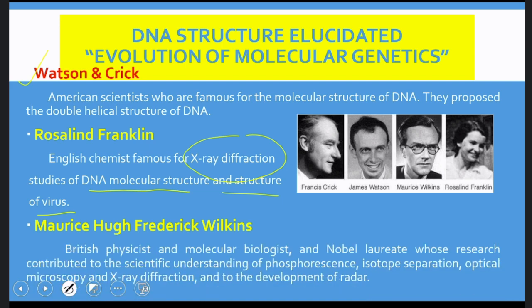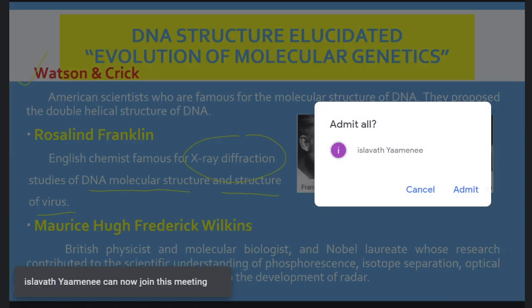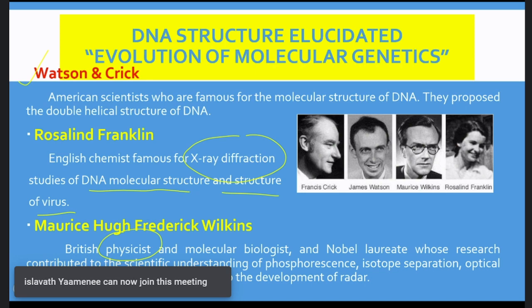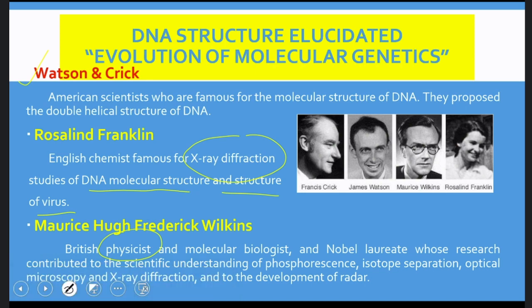And the third important one is Maurice Hugh Frederick Wilkins. He is a British physicist. See, these are not biologists. Franklin is a chemist and Wilkins is a physicist, and he later became a molecular biologist. And he got the Nobel Prize, as did the other scientists.